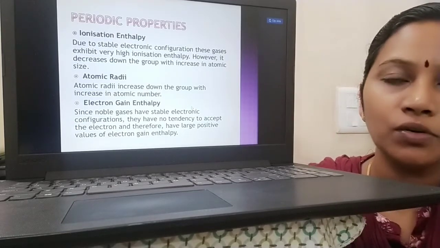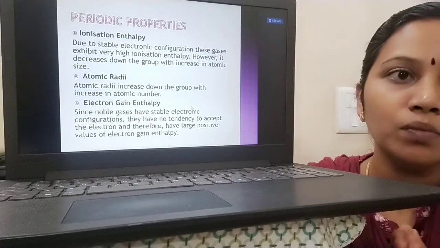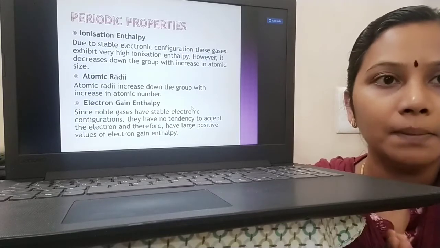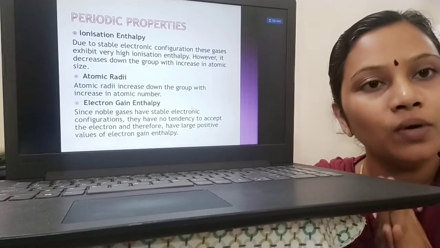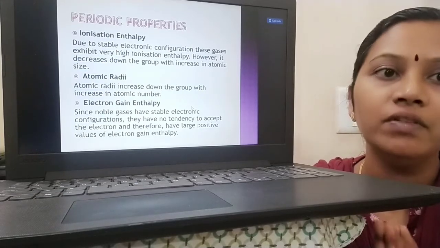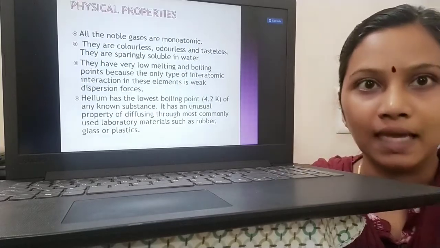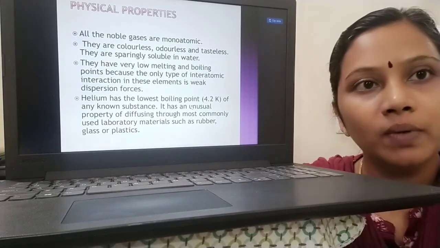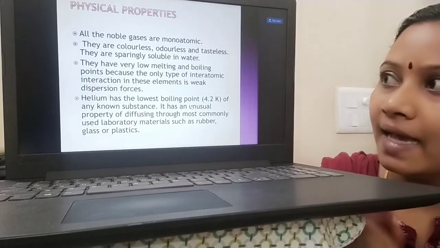Since the electronic configuration is stable, ionization enthalpy is high. But that decreases when we move down the group. Why? Because there is an increase in atomic size. When atomic number increases, obviously atomic radii also increase. Since they don't have the tendency to accept electrons, they have a large positive value for electron gain enthalpy. And moving to the physical properties, all noble gases are monoatomic. And they are colorless, odorless and tasteless gases.